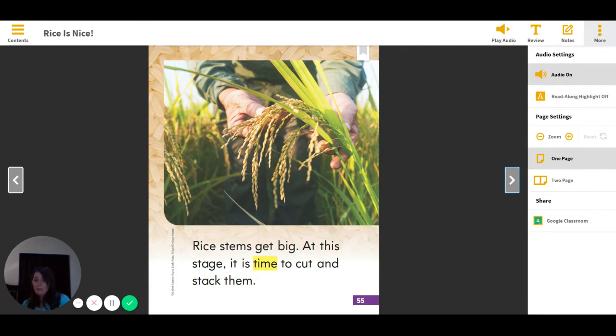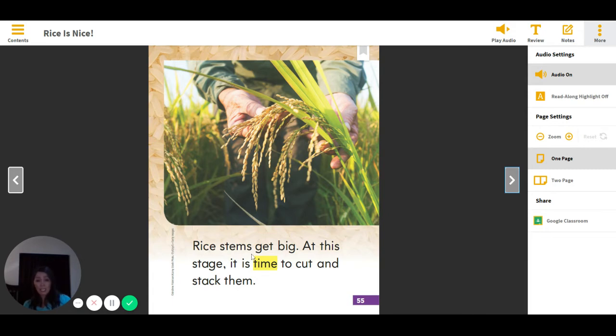Rice. Then right below it, I see a word that has the G in it. I wonder if that word is going to have the soft G sound. Stage. Stage. It does. So I see two words on this page that have the soft C and soft G. Rice. Stage. Keep listening for those sounds.